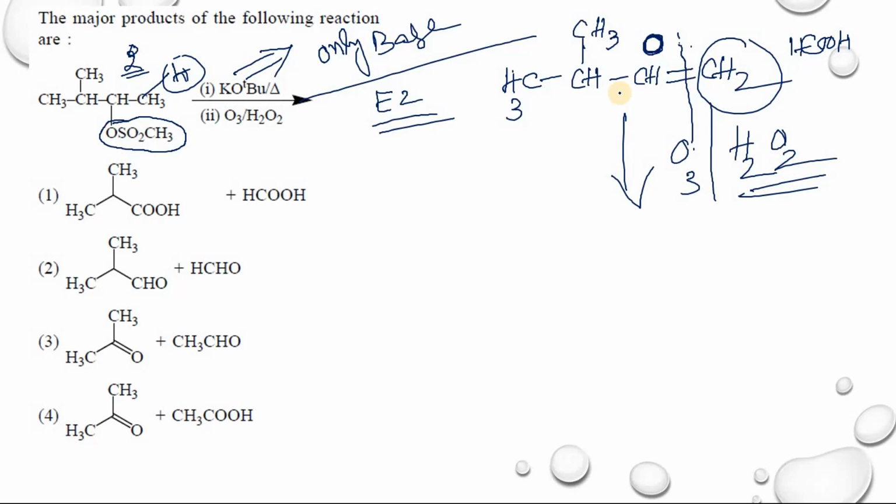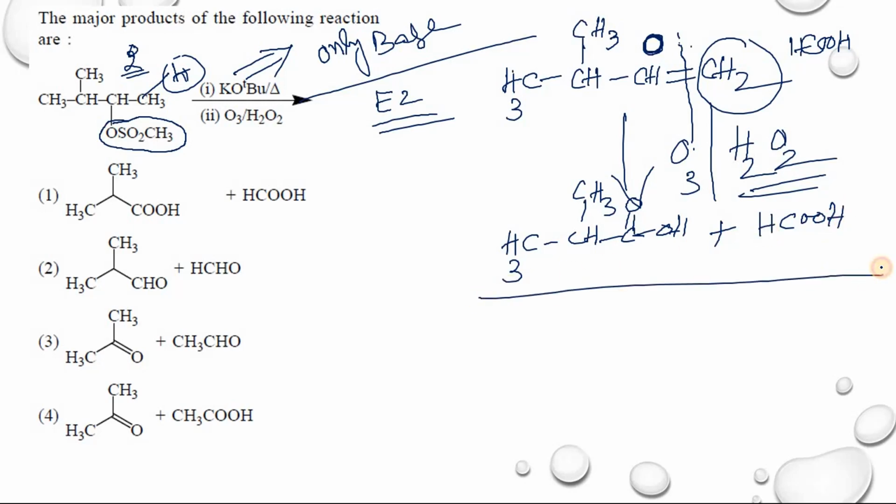And what will be the product? It is oxidative ozonolysis, so this CHO further will be converted into COOH. The aldehyde further will be converted into COOH. And this one is HCOOH. So what is the product you will get? You will get the product A1. The first one is the correct option.